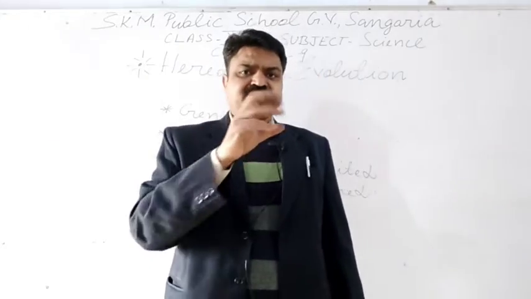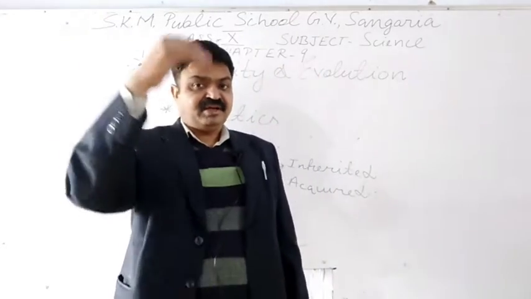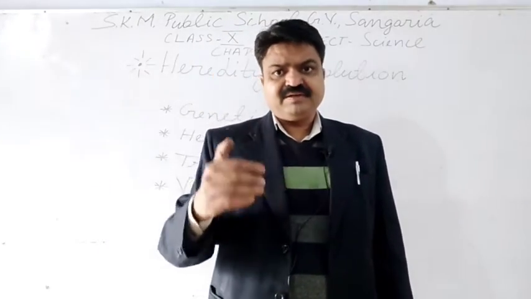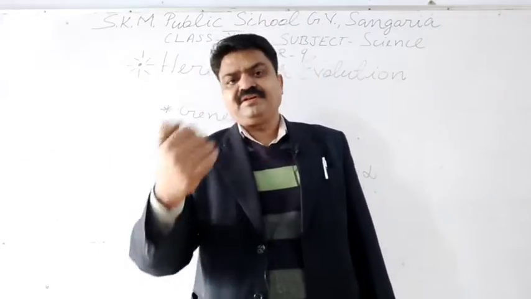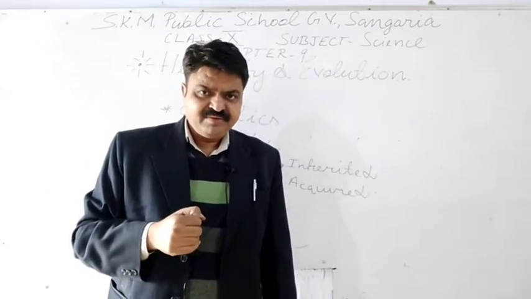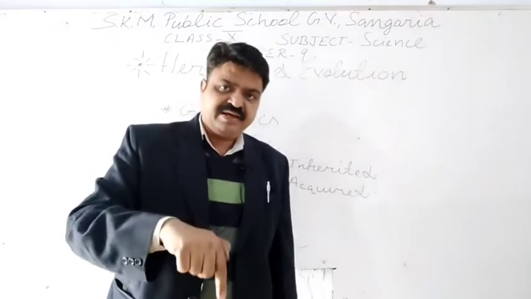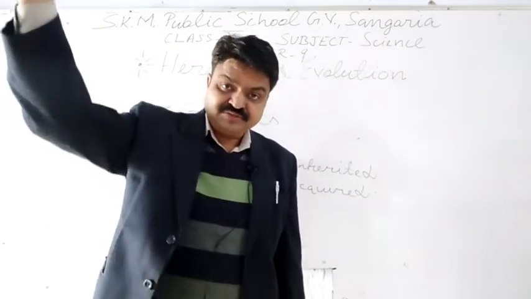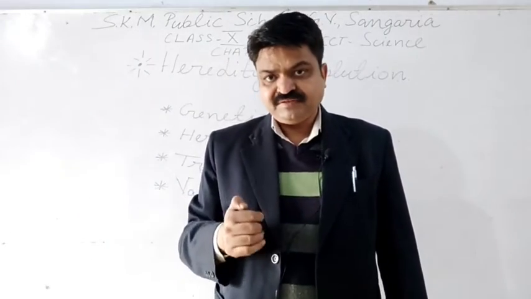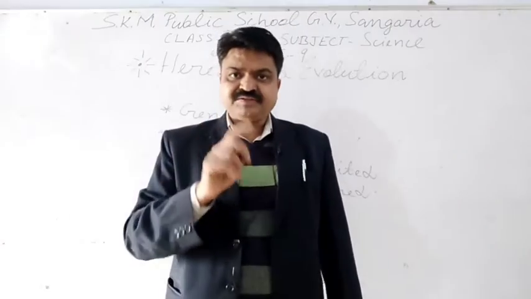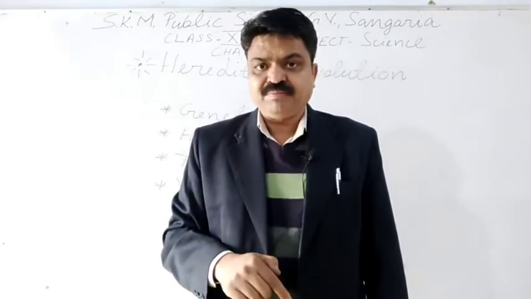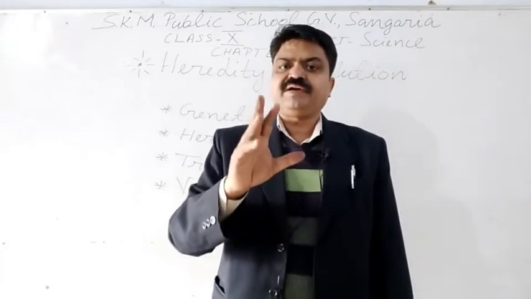Like a person works hard in the sunshine, and if the person has a wheatish color, that wheatish color becomes black due to working in the presence of sunshine. So the variation that person has in the presence of sunshine, from which the color of his skin is changed from wheatish to black, it is due to somatic variation.